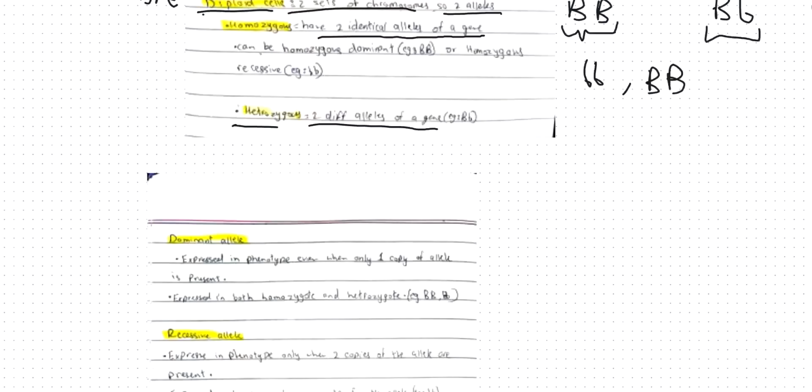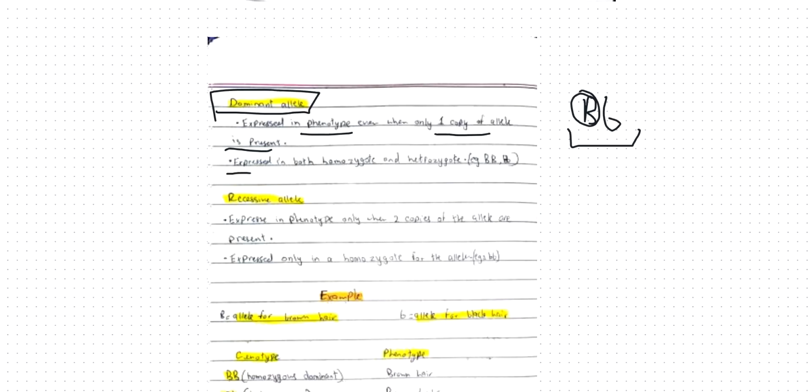Moving on to dominant alleles. A dominant allele is expressed in the phenotype even when only one copy of the allele exists. For example, this is heterozygous, right? And when I have this capital B, this will be expressed as the phenotype. It's expressed in both homozygotes and heterozygotes.